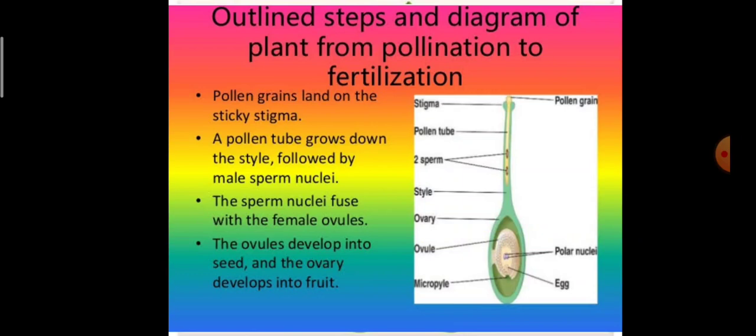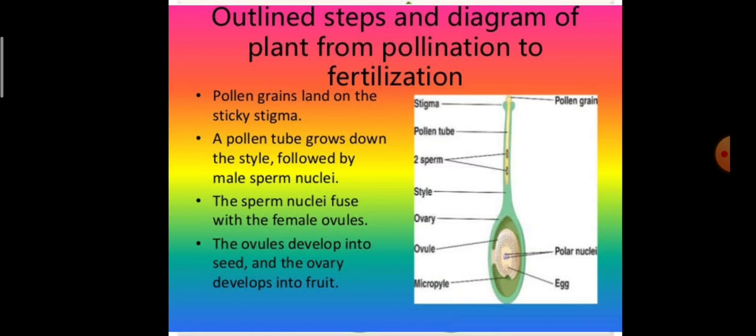The sperm nuclei fuse with the female ovules. As soon as the pollen tube passes through the ovary and enters into the ovule, the male gamete and the female gamete fuse and form the zygote.